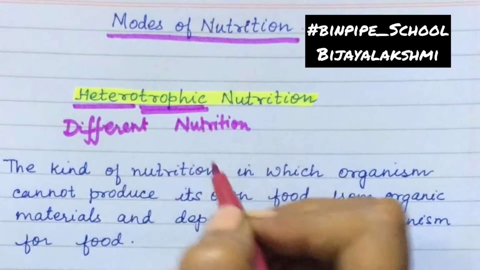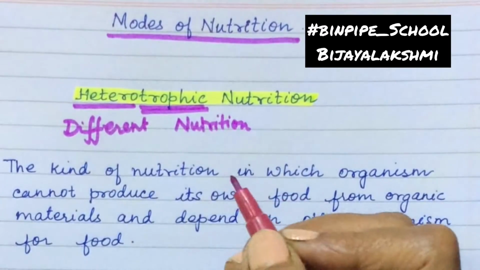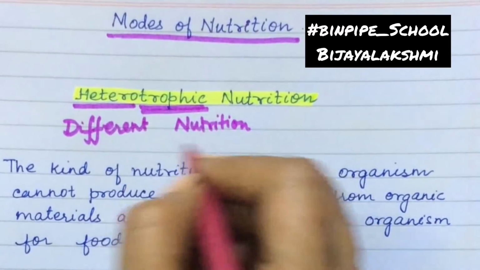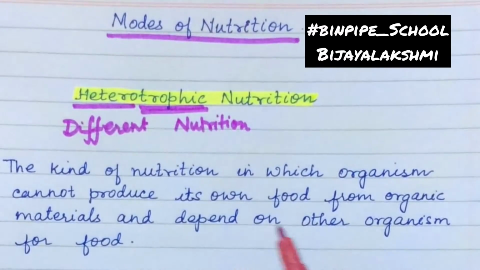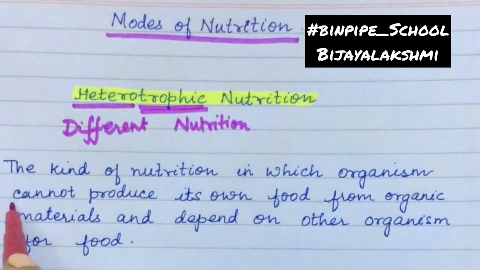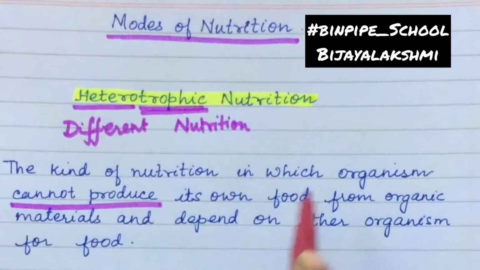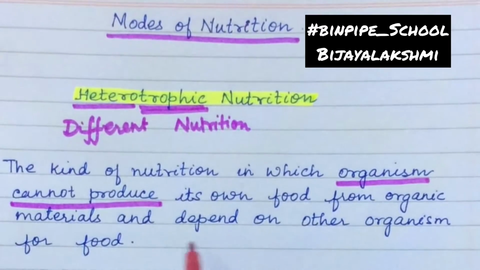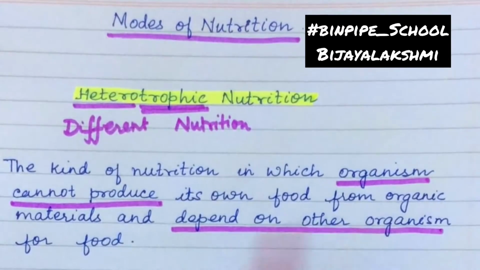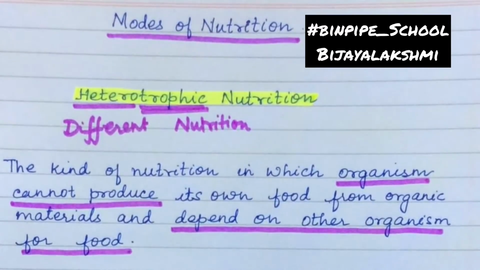So it means different nutrition, or the heterotrophic mode of nutrition. In this mode of nutrition, the organism cannot make its own food, or cannot produce its own food from organic material. So it depends on other organisms for food.